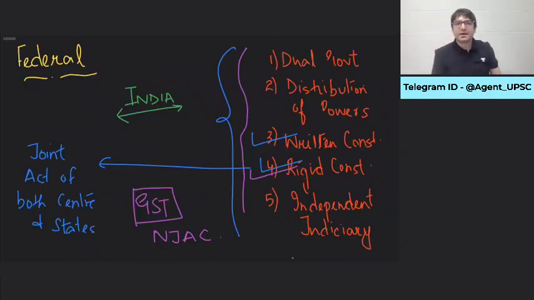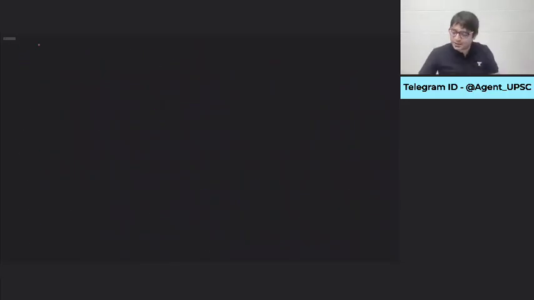By that logic, if 5 characteristics which make US constitution a federal constitution are to be looked at in India, on paper we see that we satisfy all these characteristics. But as we dig deeper, all these characteristics are also violated. Dual government, distribution of powers, written constitution, rigid constitution, independent judiciary. Then are we a federal constitution or are we a unitary constitution? Or are we something that we don't know who we are? Or is it that India, just like India, is unique? Or Indian constitution, just like India, is unique?